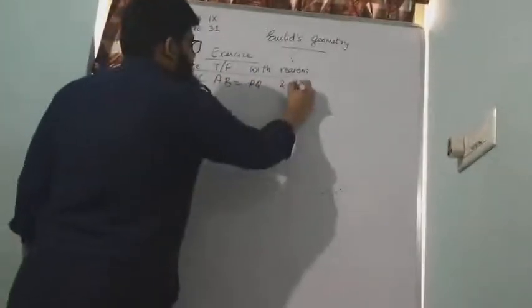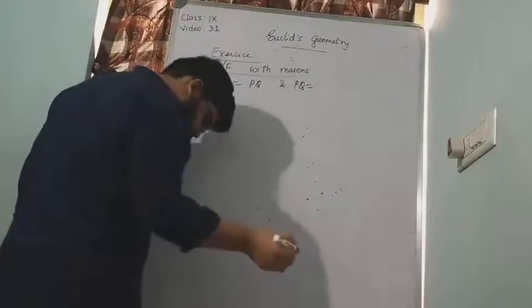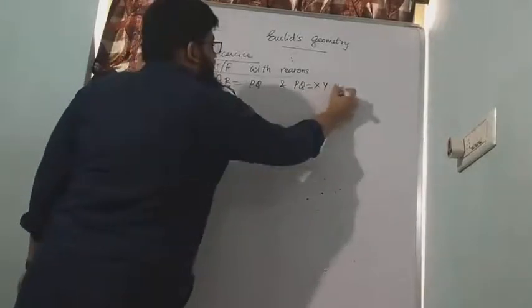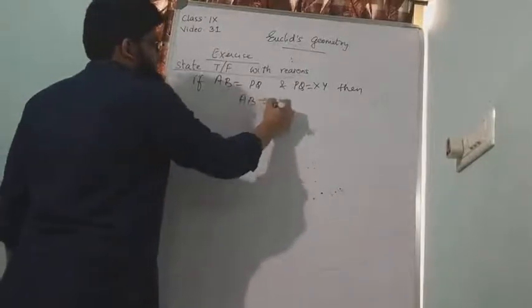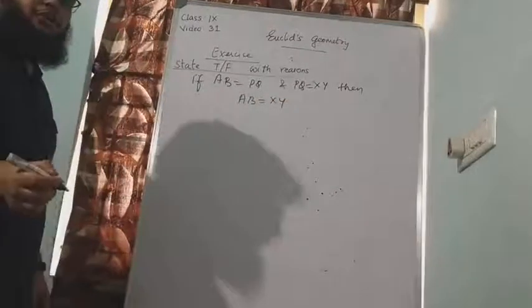Okay. If AB is equal to PQ and PQ is equal to XY, then AB is equal to XY. We should tell whether this is going to be true or false.